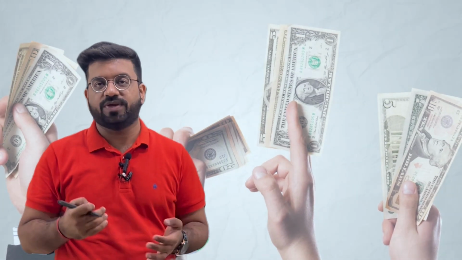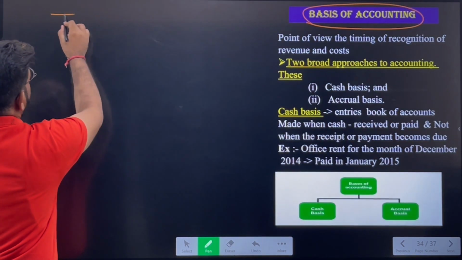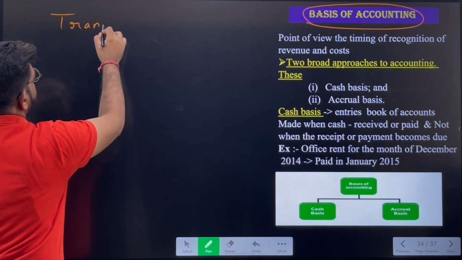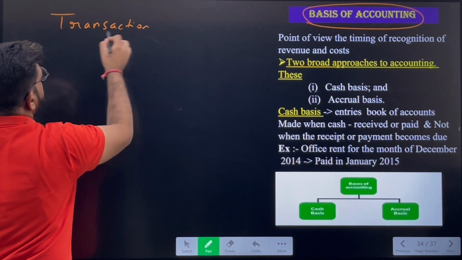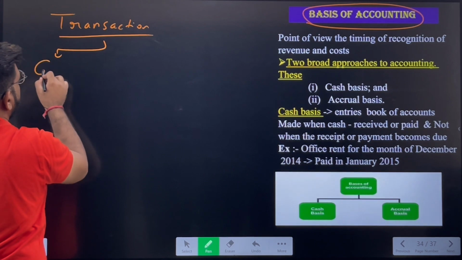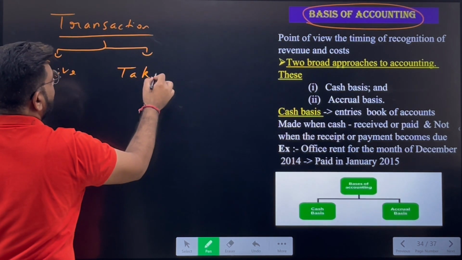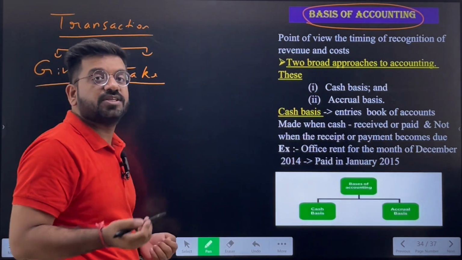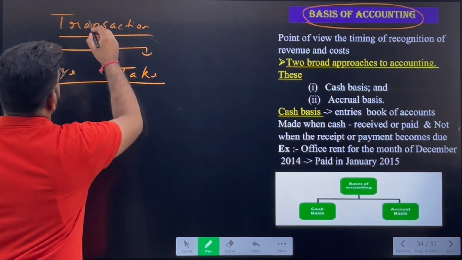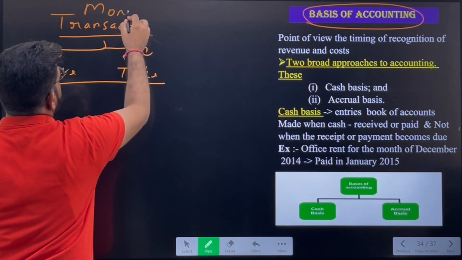Now we have seen that every transaction has a dual effect. The first one is the give and the other one is the take. Since we have identified which transactions are to be recorded in the business, only the monetary transactions have to be recorded.